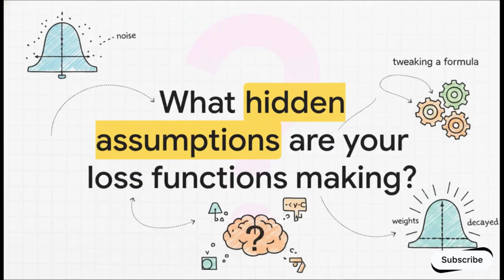Which brings us to the final, lingering thought of this explainer. We've just proven that MSE perfectly assumes Gaussian noise, and weight decay perfectly assumes a Gaussian prior on your weights. So the next time you tweak a formula or write a custom loss function, I want you to ask yourself, what hidden, rigid mathematical assumptions are you blindly forcing onto your data?